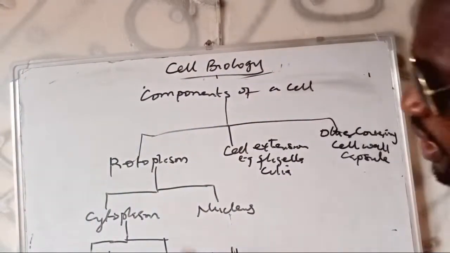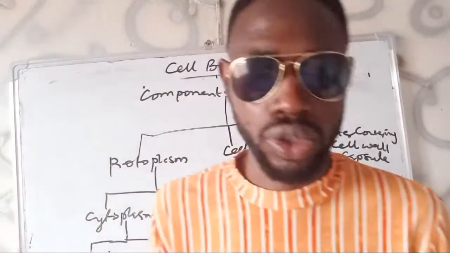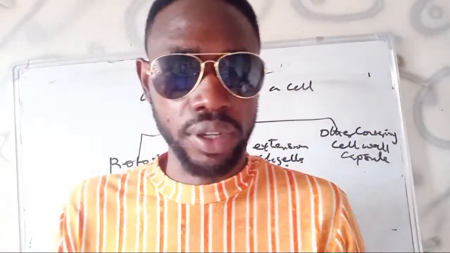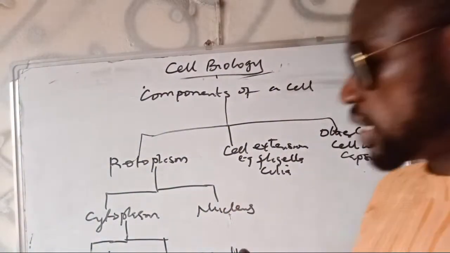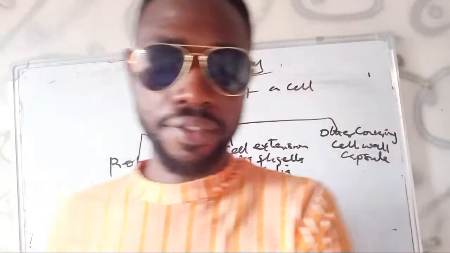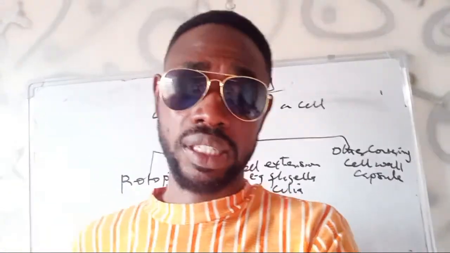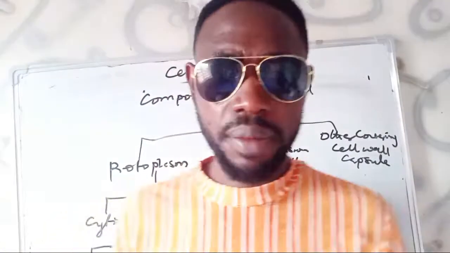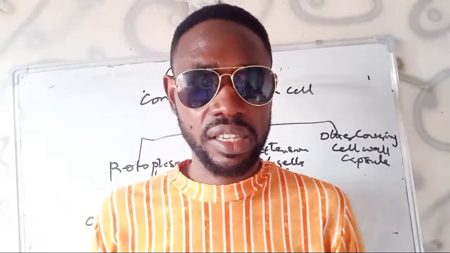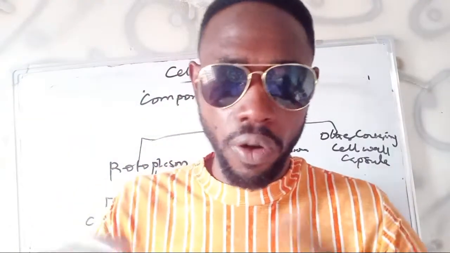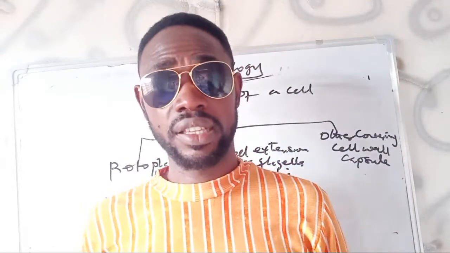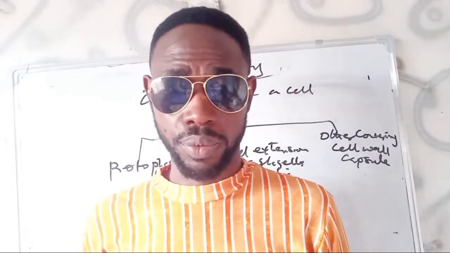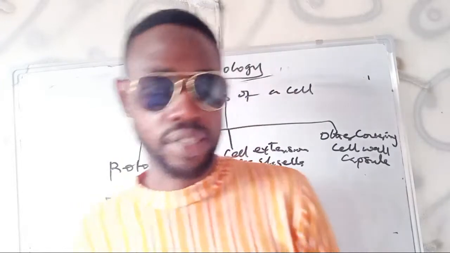Now, when we come to the cell organelles, these are the minute structures that perform a particular function for the cell. So under the cell organelles, that is where I will lay emphasis. So the cell organelles, we first of all have the so-called cell membrane. Yes, the cell membrane is a selective membrane that covers the cytoplasm of a cell. It is semi-permeable and it is flexible. It's not rigid, unlike the cell wall.